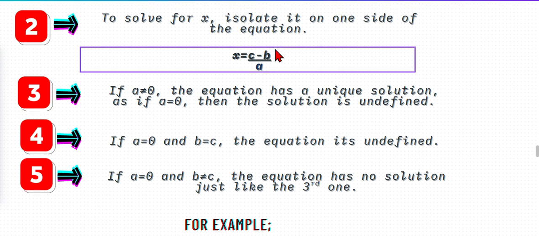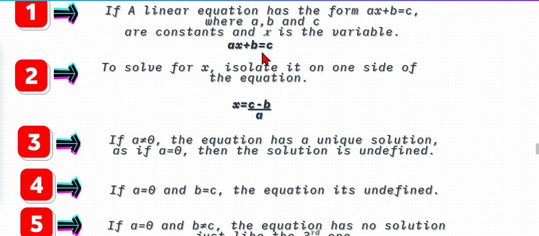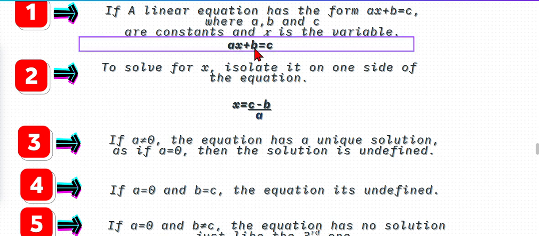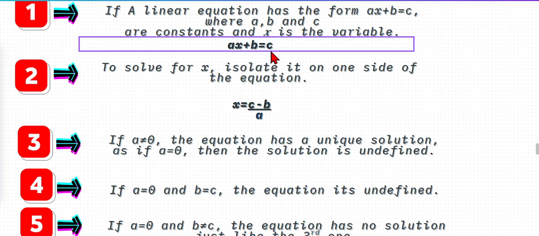To verify, if you want, here a is equal to 5, b is equal to 2, c is equal to 7, and here 1. See, 5 into 1 is 5 plus 2 is equal to 7.